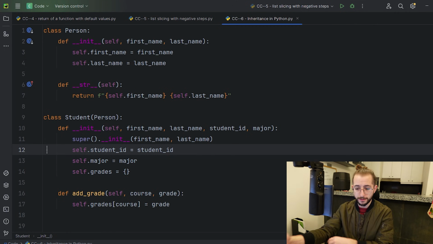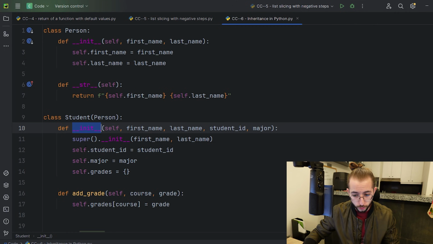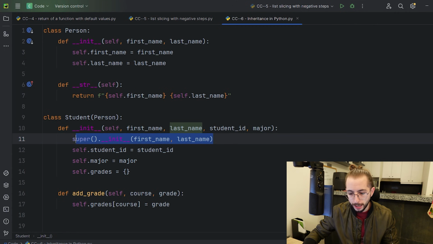I don't know what math students have. So that is the use, and that is the tip that I'm teaching you: inheritance is very, very effective. Now in here, the student class has its own constructor. It takes in the first name as well, the last name, and on top of that, a student ID and a major. And this is the crucial line right here, the super.init.